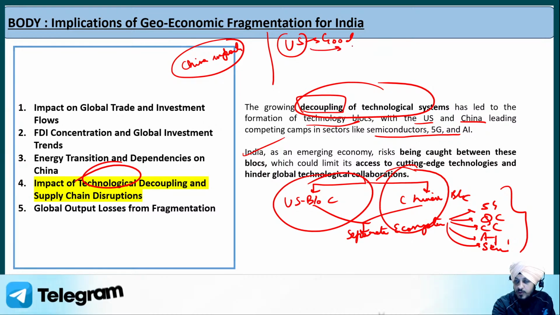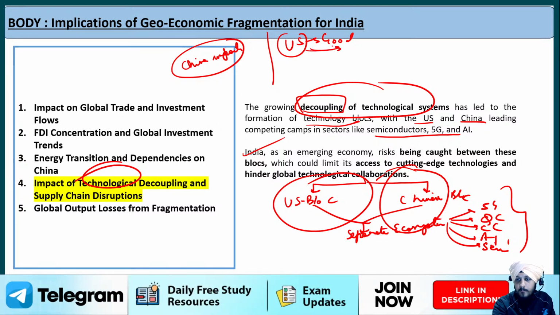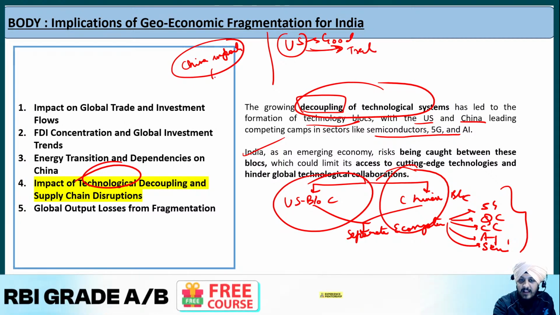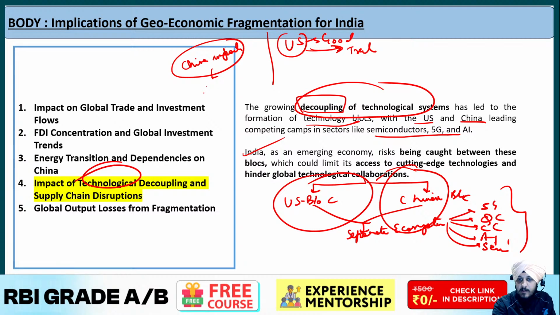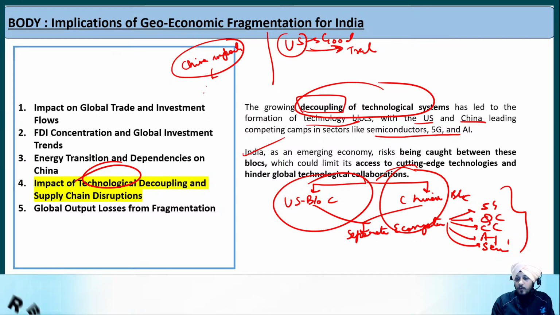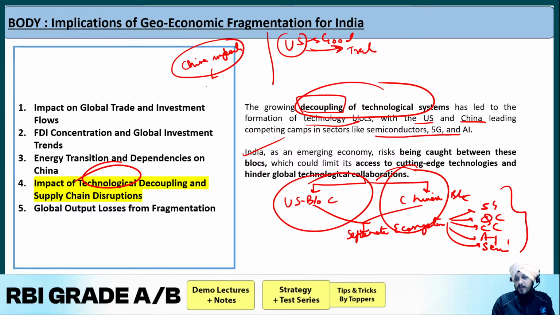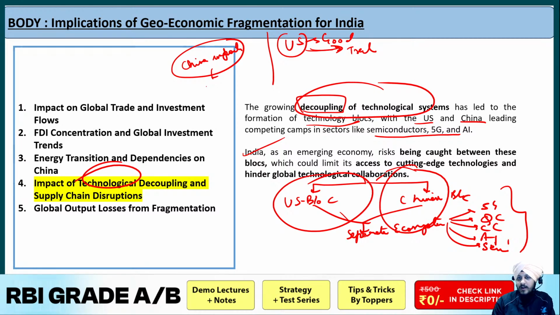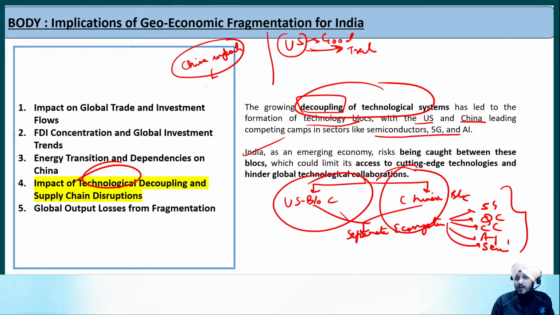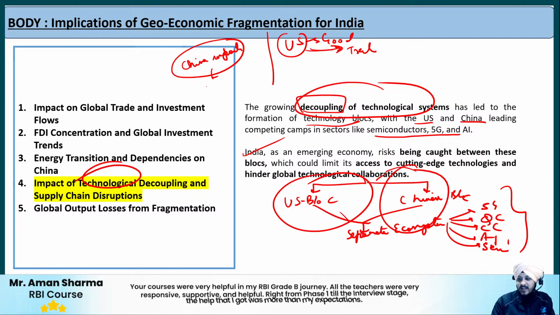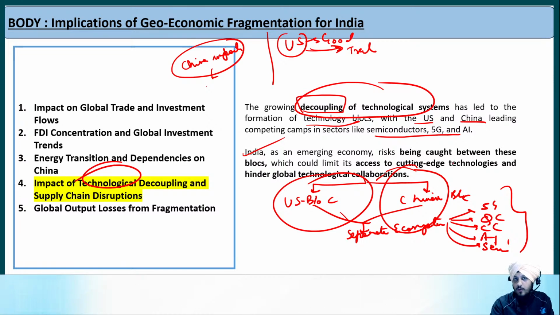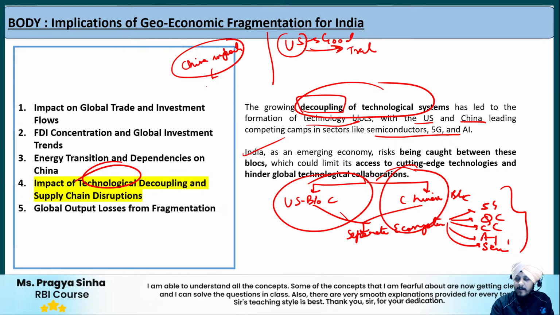We are heavily involved with the US in terms of trade, and with China also. China is our neighbor. That is why we are caught between both these blocs. If this approach continues in future, it can create a challenge for India, because tomorrow the US might say that if India is involved in trade and technological agreements with China, then we are going to impose sanctions on India.